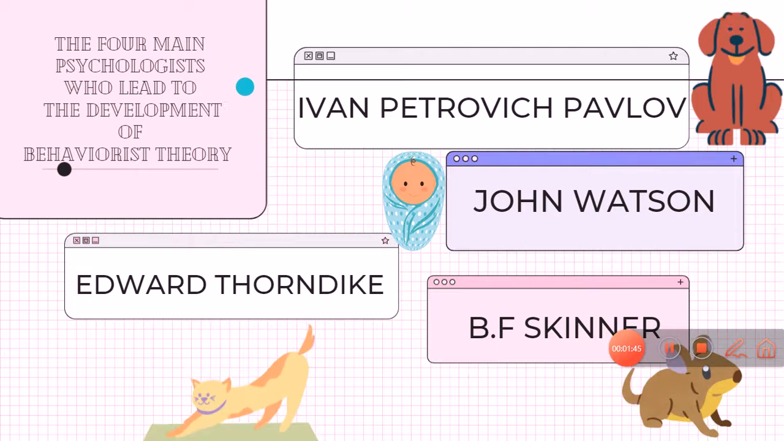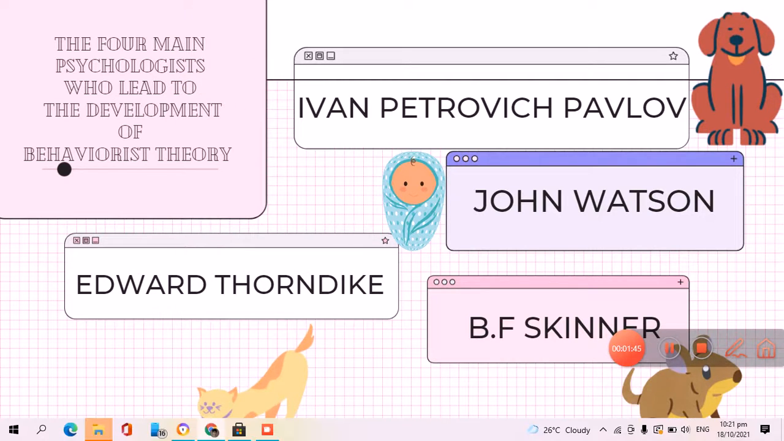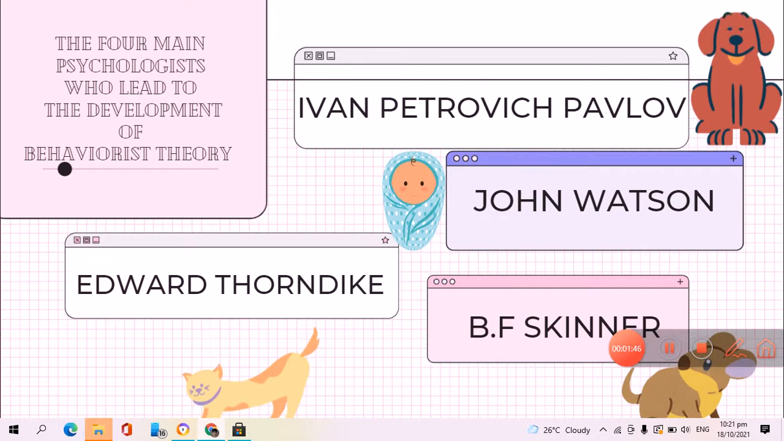So we have here the four main psychologists who led to the development of behaviorist theory. The first one is Ivan Petrovich Pavlov, second, John Watson, third, Edward Thorndike, and lastly, B.F. Skinner.